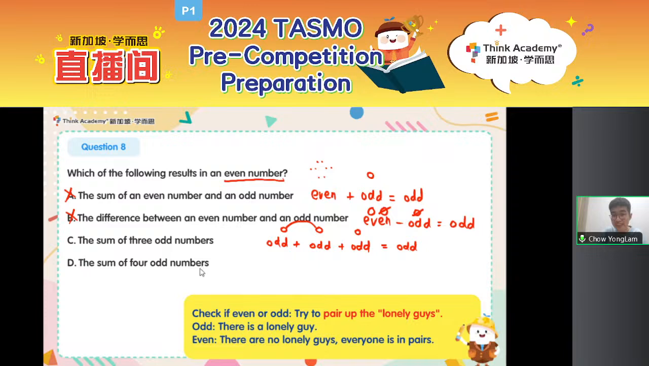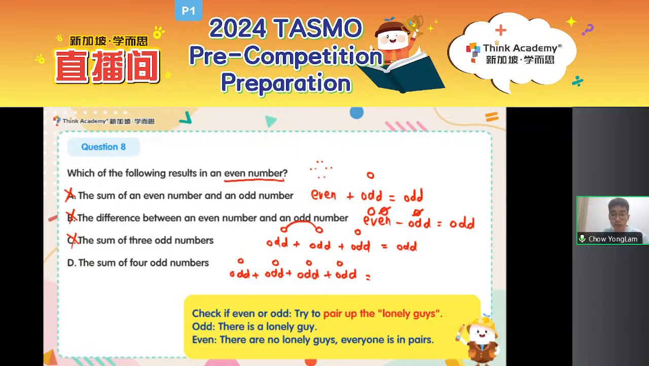So that means D is the answer, right? Let's check. This time we have four odd numbers. Odd plus odd plus odd plus odd. Is it still odd? If I have an odd number, I must have a lonely guy. So lonely guy, lonely guy, lonely guy, lonely guy. And what do I do with these lonely guys? So many lonely guys. We try to pair them up, right? I see somebody mentioned in the chat, pair them up.